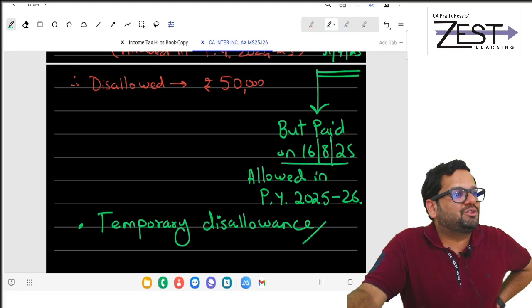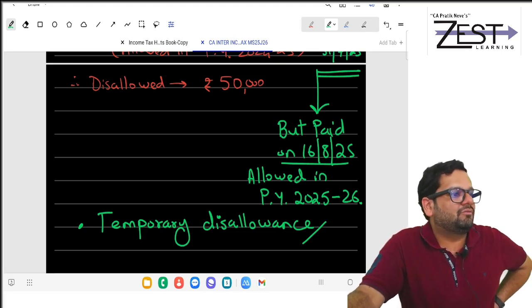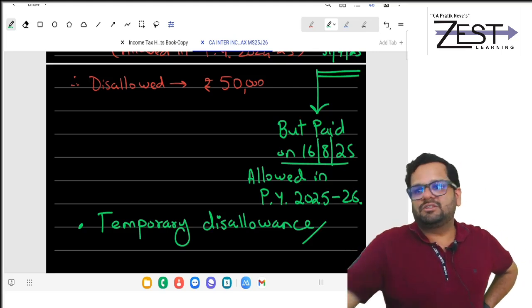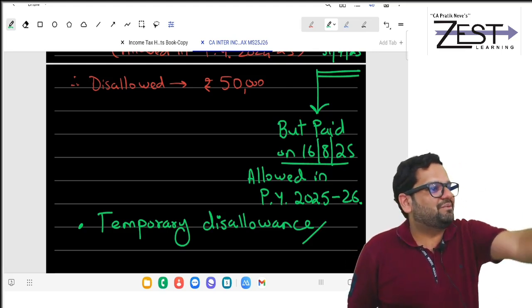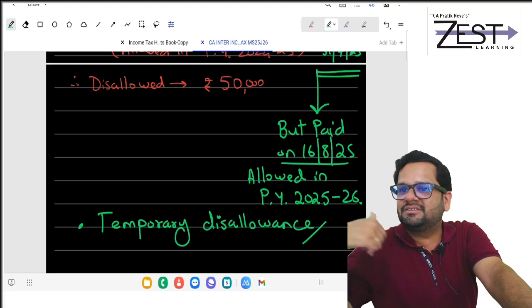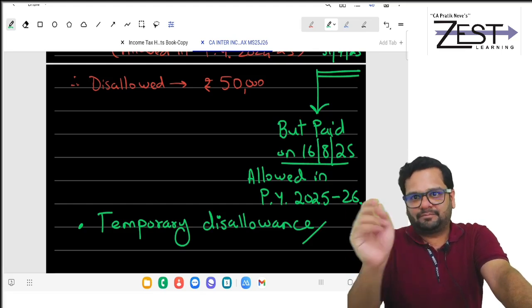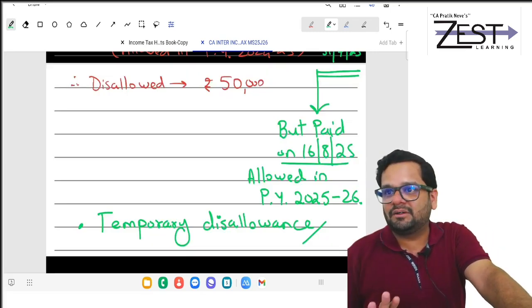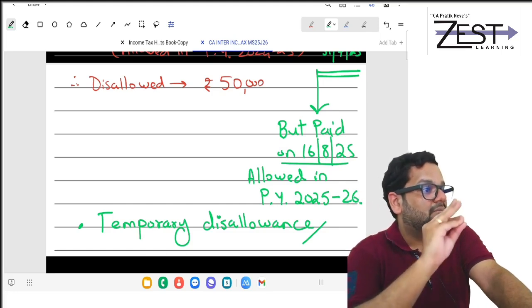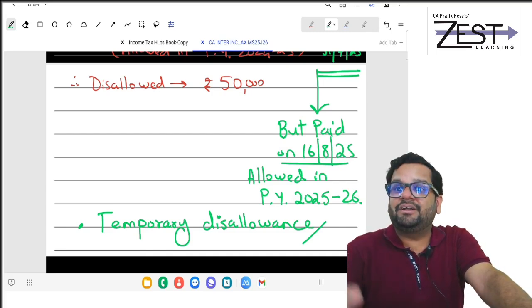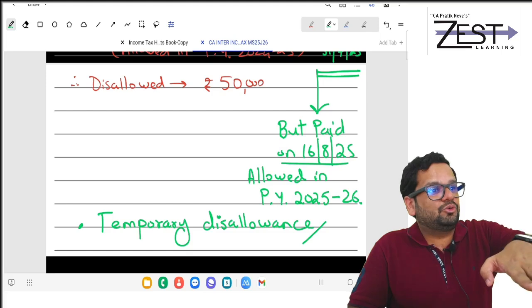And they don't want to give power to CS. They don't have that much knowledge in tax, unfortunately. And they don't want to give power to CMA. I don't know why, but they don't want to give this power because cost audit power is there with CMA, secretarial audit power is there with CS, so tax audit power is with CA. So there was a lot of debate: should CMA, CS do it? I am not part of that debate. Let the government decide that. But the fact is, only CA can sign.